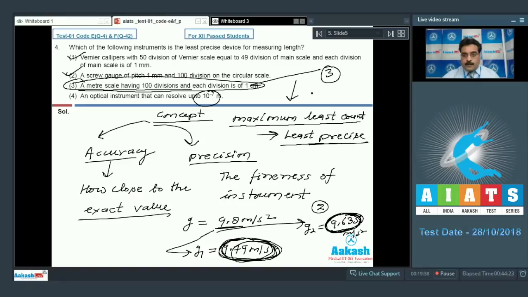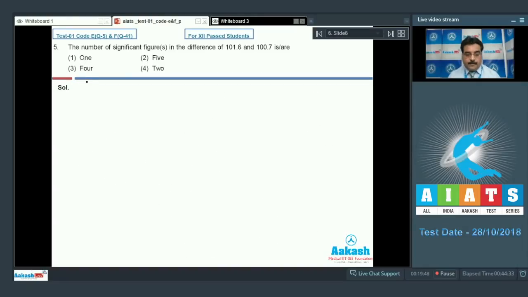Now let's move on to question number 5. In question number 5, the number of significant figures in the difference of 101.6 and 100.7 is R. In the case of the difference, consider the value of A as 101.6 and the value of B as 100.7.